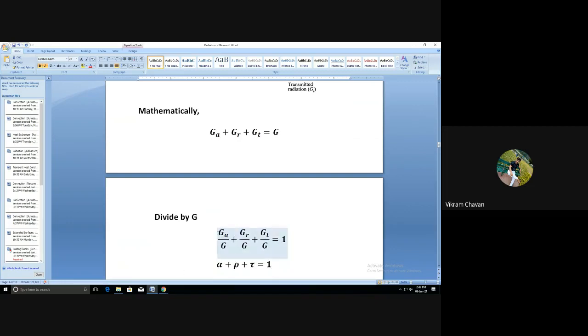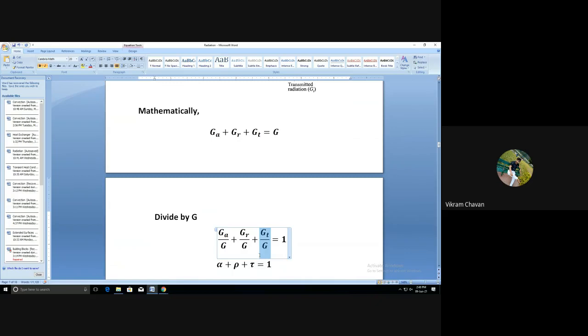Now the ratio G suffix A divided by G, the amount of radiation absorbed by the body to the total radiation incident on the surface, is considered as alpha. Then G suffix R divided by G, the amount of radiation reflected by the surface to the total radiation incident, is considered as rho. And the third one is the ratio of the amount of radiation transmitted to the amount of radiation incident on the surface.